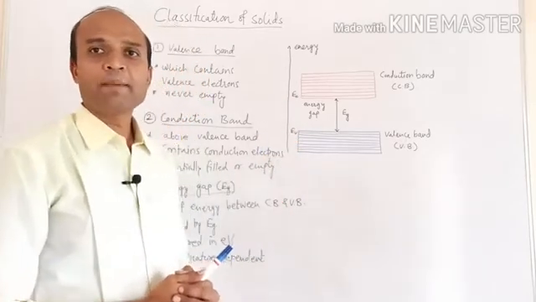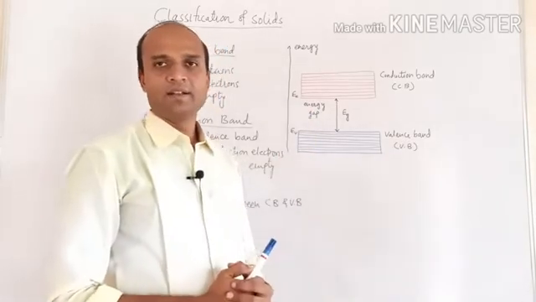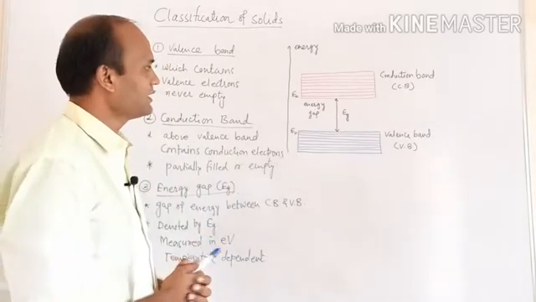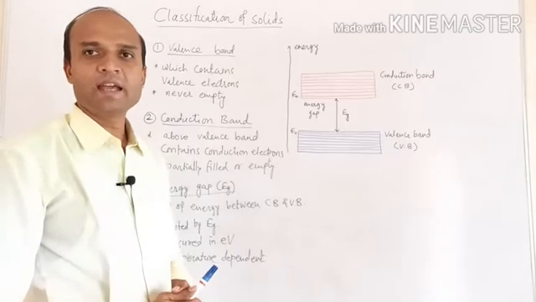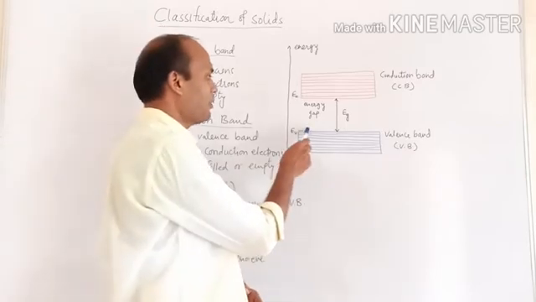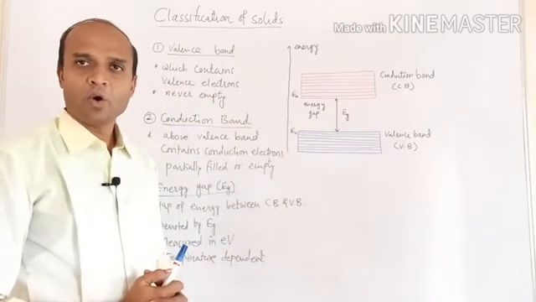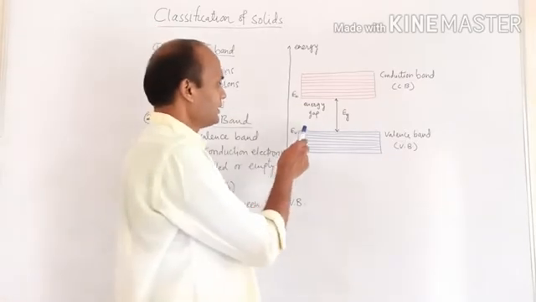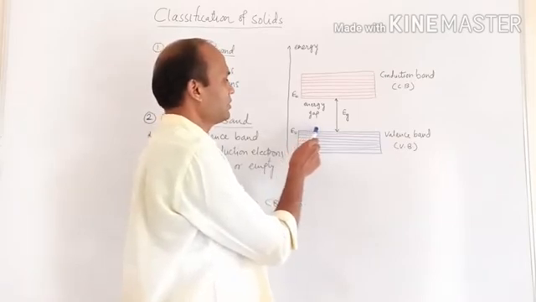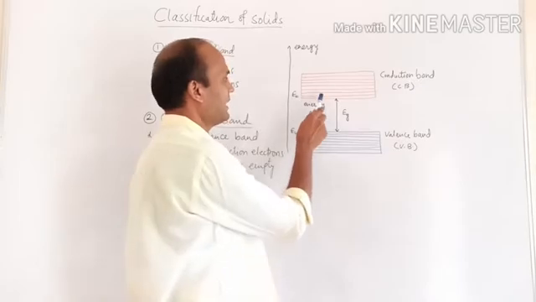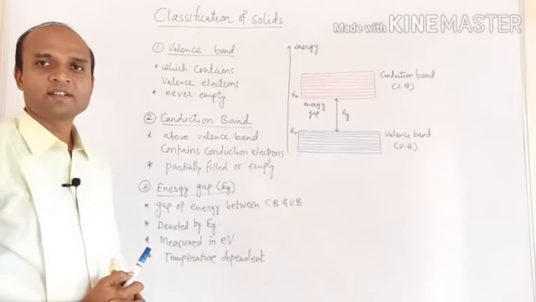So there is a gap of energy between the valence band and the conduction band. That gap of energy is called the energy gap. It is the difference in energy between the top of the valence band and the bottom of the conduction band.